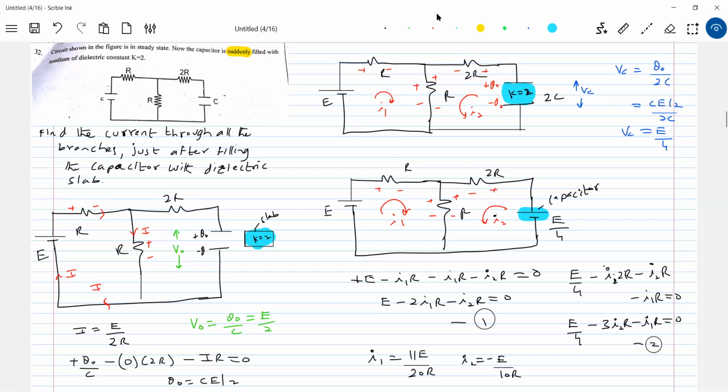Okay, got this one. Now I can fill up a slab in a capacitor suddenly, or remove the slab suddenly. Charge on a capacitor cannot change suddenly. Therefore, whatever charge was there, you have to retain that. This idea is very important. The Q naught I showed, that is the concept. If you go wrong there, everything will go wrong. So when a capacitor is suddenly filled by a dielectric medium or suddenly removed, the charge in the capacitor at that instant remains the same. With time it will again change.